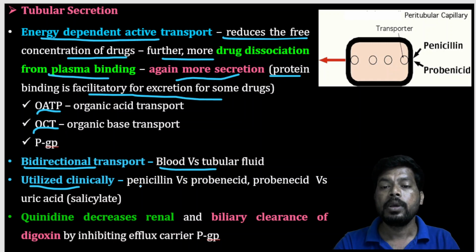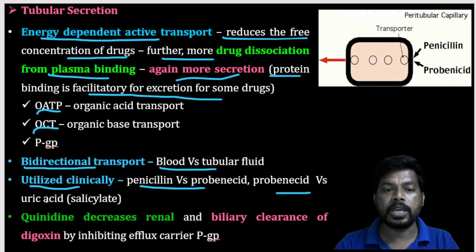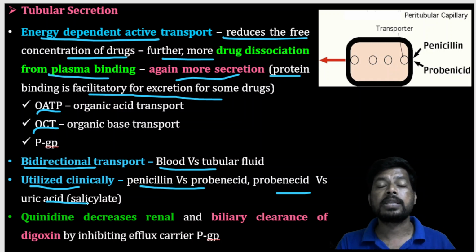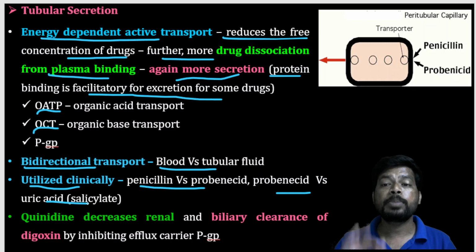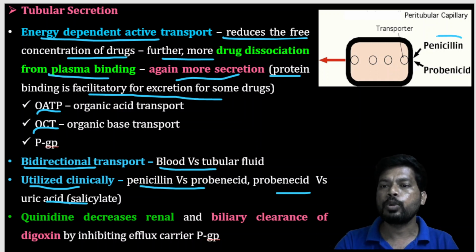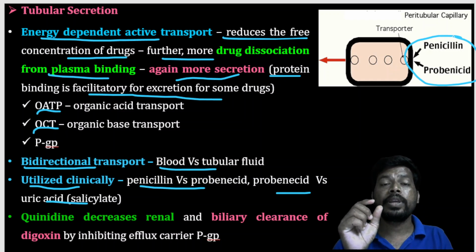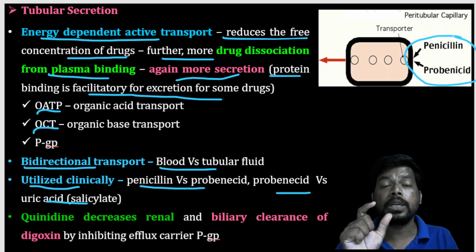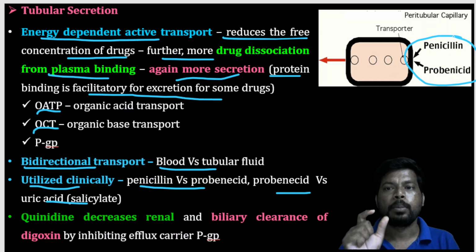For example, penicillin versus probenecid, and uric acid, especially with the salicylates. Penicillin plus probenecid is a useful combination in the treatment of gonorrhea or syphilis, sexually transmitted diseases.